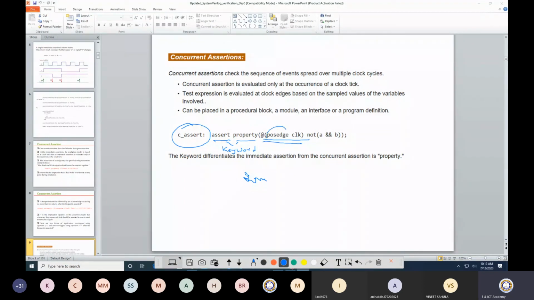Of course, posedge is a keyword. Clock is probably the variable that you have taken to define a clock signal. Then not (A and B). So that means it suggests that A and B cannot be asserted together at the positive edge of the clock.